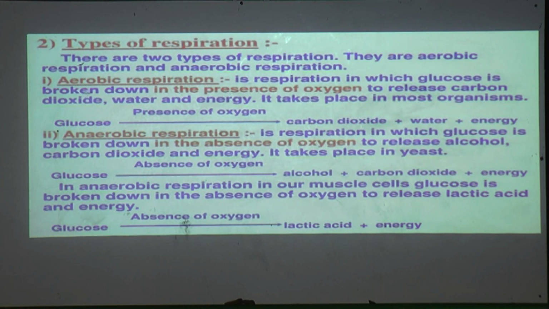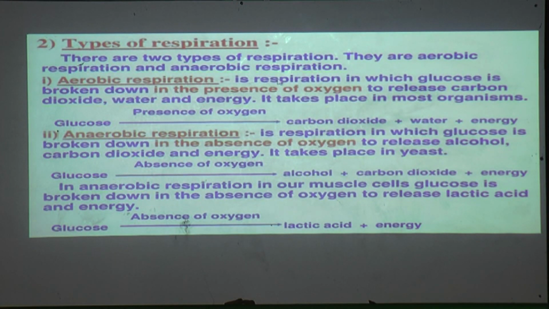Glucose is going to break down into energy, carbon dioxide and water, but the important factor here is that aerobic respiration needs oxygen. Only in the presence of oxygen can aerobic respiration be possible.